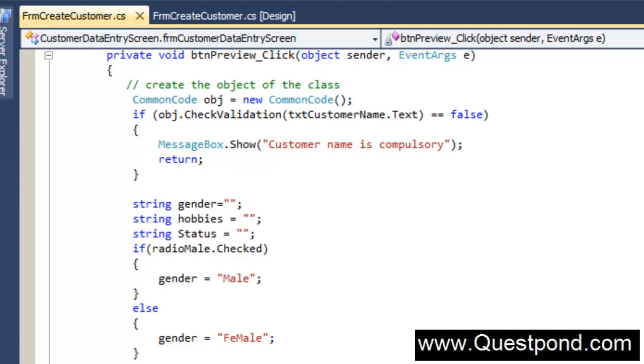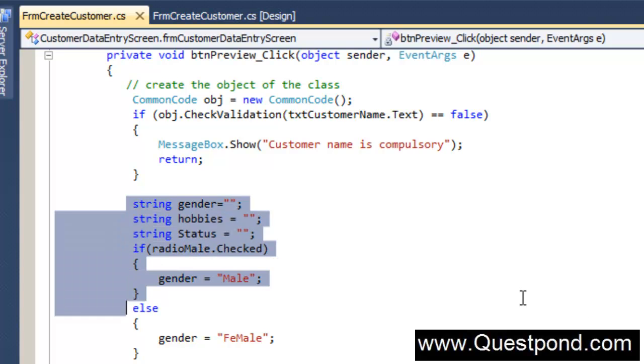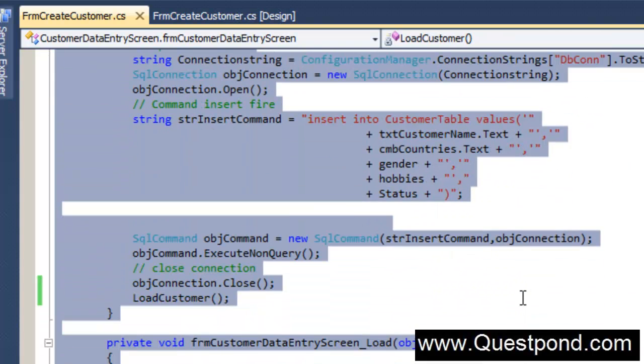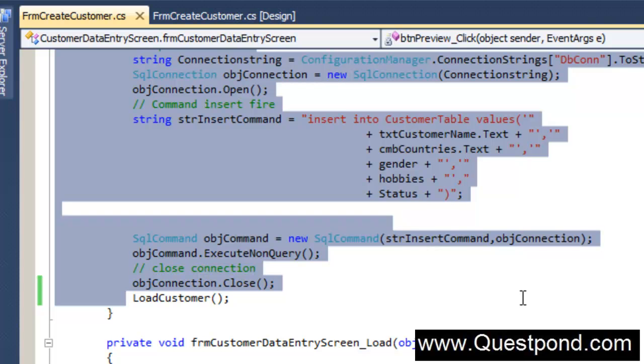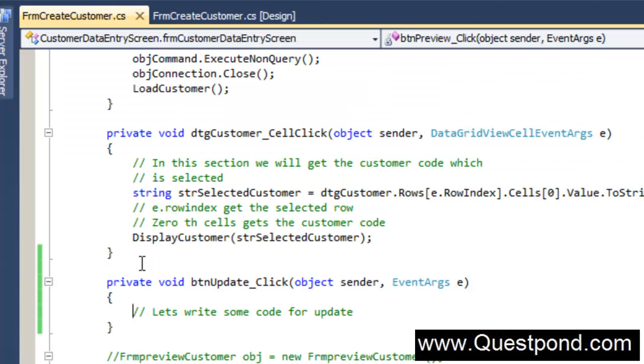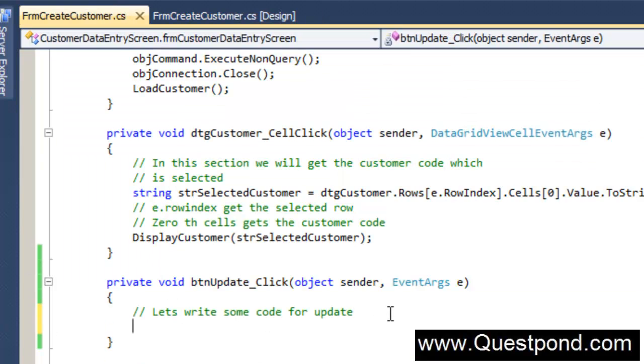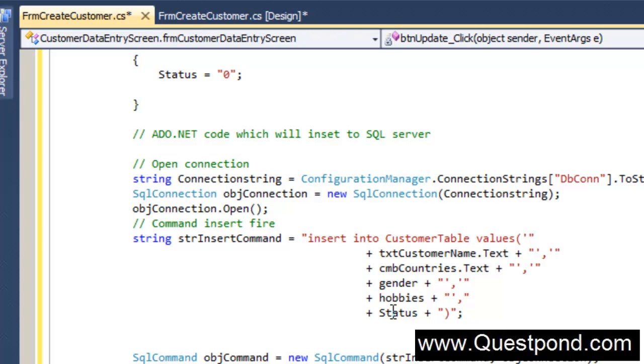So let's go ahead, and you can see that here's the code. So we're going to Control C this completely. So let's do a Control C here, and let's take this whole thing and paste it over here in the update click, right? Perfect. Now the next thing we would like to do is, because we have copy pasted this code, this code has the logic to do an insert. So you can see that we have an insert query there. So we have to modify that insert query to an update query.